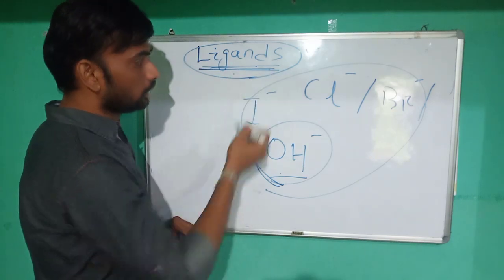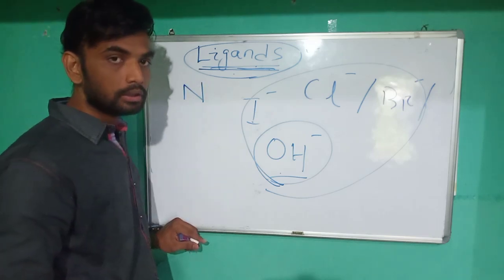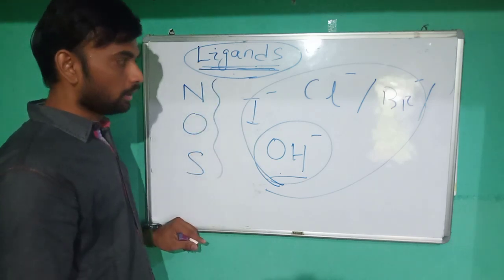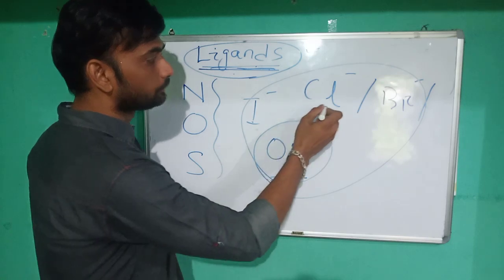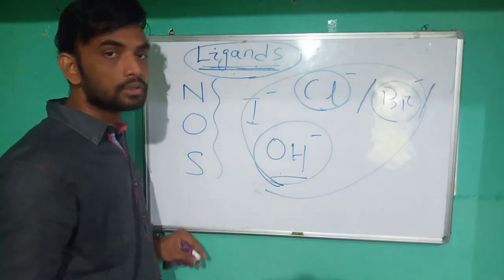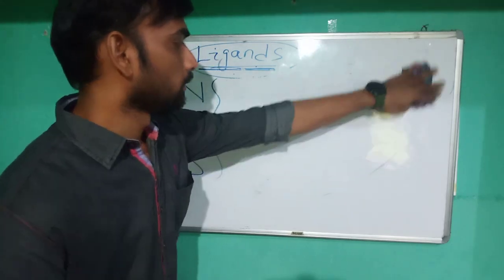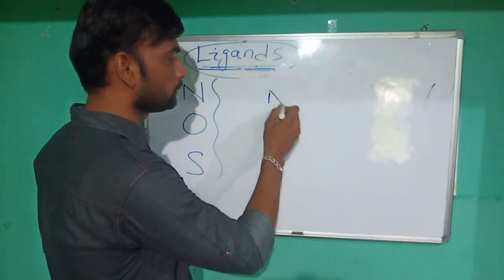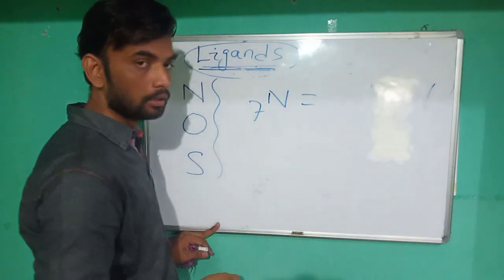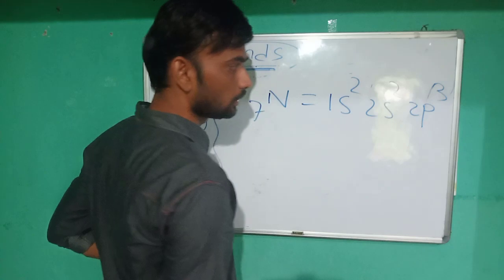Before we know about the ligand, in coordination chemistry the important atoms are nitrogen, oxygen, sulfur, and then the halogen atoms like chlorine, bromine, iodine. These are also called donor atoms, because nitrogen has 7 electrons, and its configuration is 1s2, 2s2, 2p3, as we know.